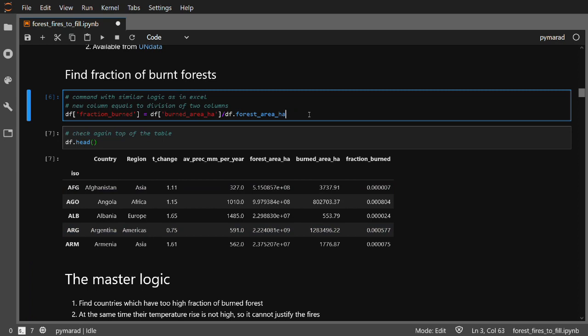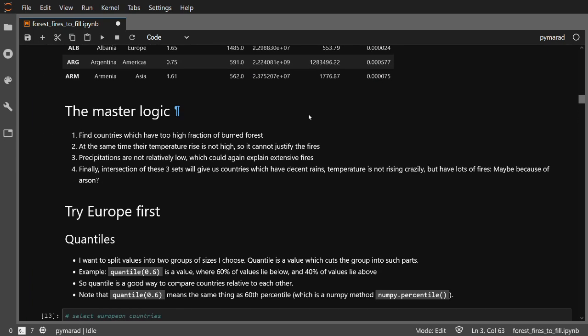Now is the time to explain to you the master logic we are going to apply to all our data. Based on our values of fraction of burnt forest, we can identify the countries which have this fraction high. That's the first set of countries. And those are candidates which potentially have a problem with arson crime. The second set will be the countries where the temperature rise is not too high, because too high a temperature rise could justify strong fires.